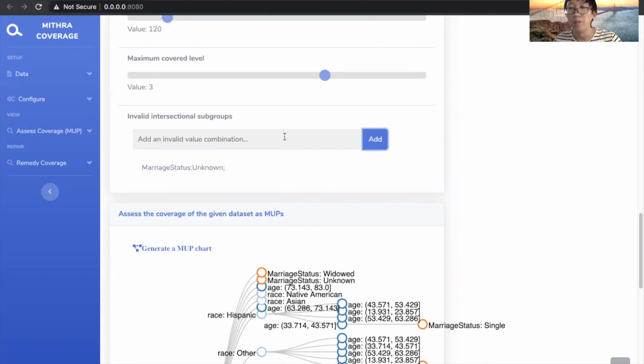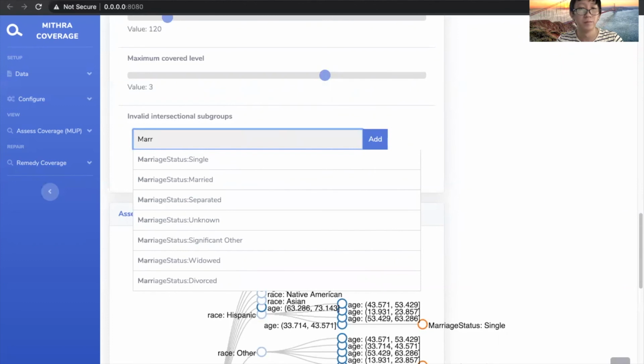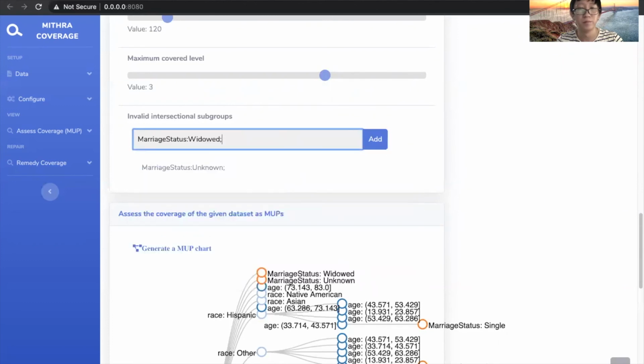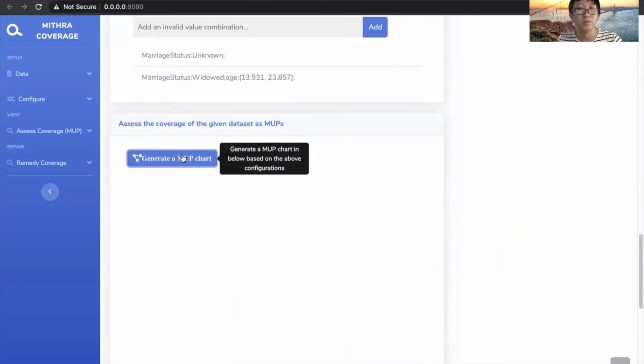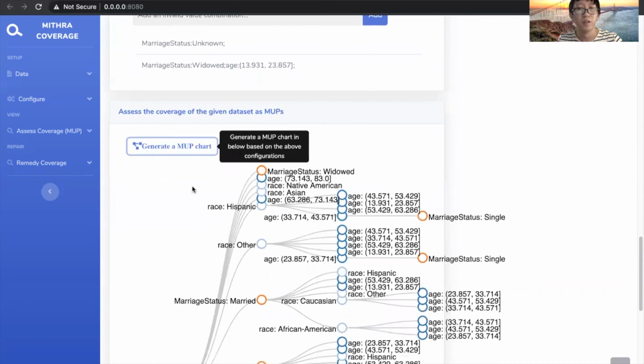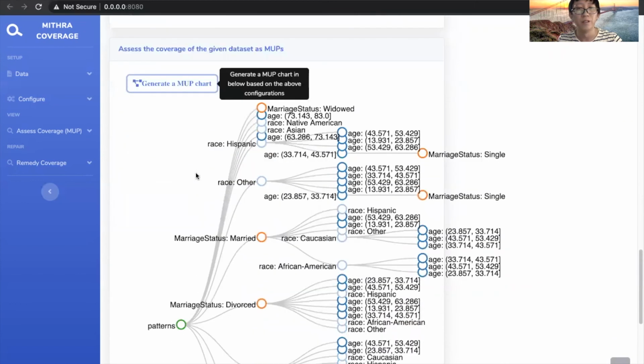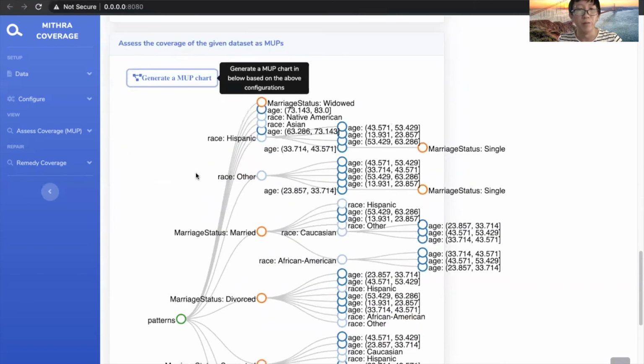Suppose widowed young people are a meaningful subgroup, but hard to find in reality. We add this pattern too. And we regenerate the MUP chart. We can see these invalid subgroups are removed.